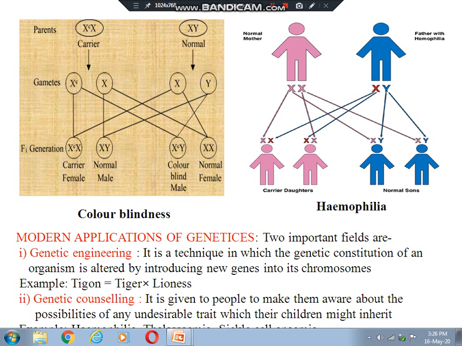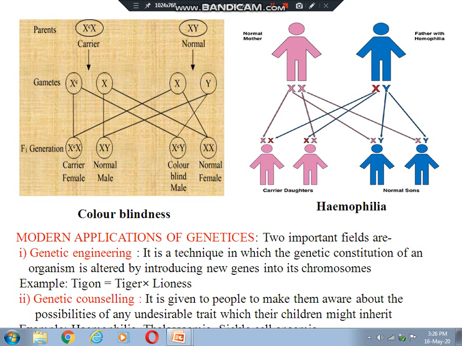Here the male will not be a carrier, the male will be colorblind, because in a male only one X chromosome is there. So when the X chromosome contains the gene of color blindness, the person will be an affected person. But in a female, two X chromosomes are there. That is why when one chromosome is carrying the gene, the person will not be affected. Phenotypically they are normal, but they carry the gene of color blindness.